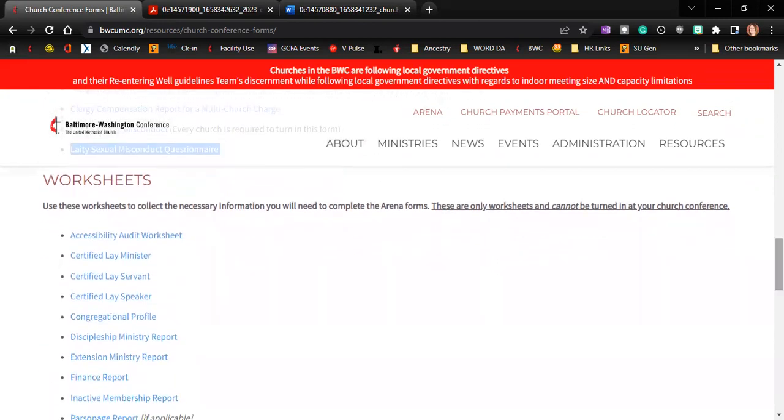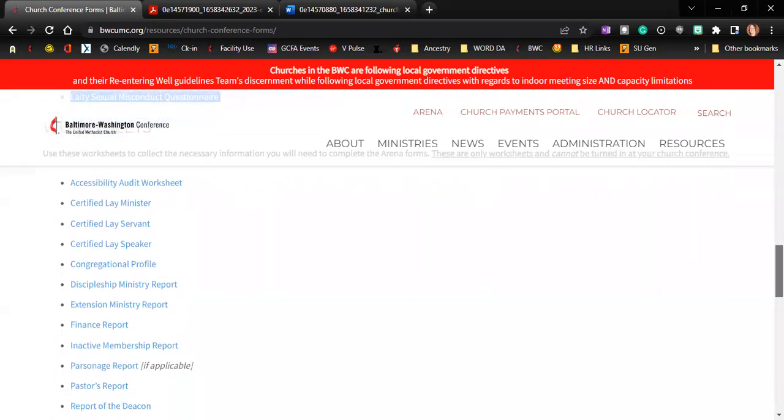Worksheets. These worksheets are only to collect the necessary information you will need to complete the Arena reports. These are only worksheets and cannot be turned in at your church conference. Every church has already completed an accessibility audit worksheet, finance report, parsonage report, if you have one, and inactive membership report. All these reports retain information from the previous year. So this information can just be uploaded in Arena.